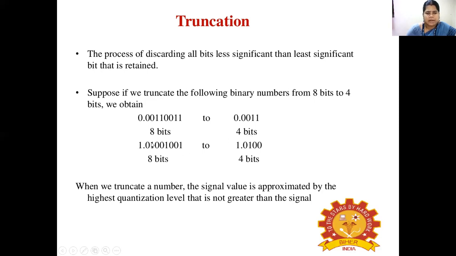Similarly, truncating another value from 8 bits to 4 bits like this. So this process of discarding all the bits less significant than the least significant bit retained is called truncation. When we truncate a number, the signal value is approximated by the highest quantization level that is not greater than the signal.